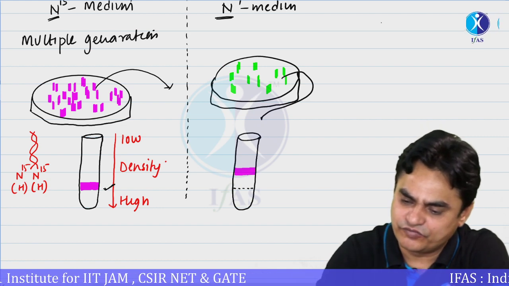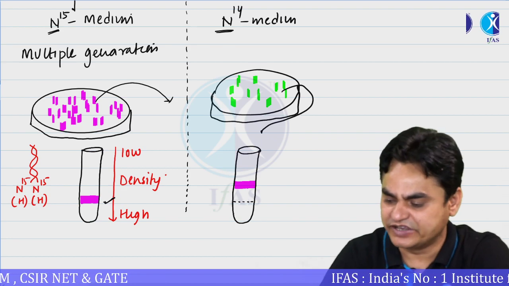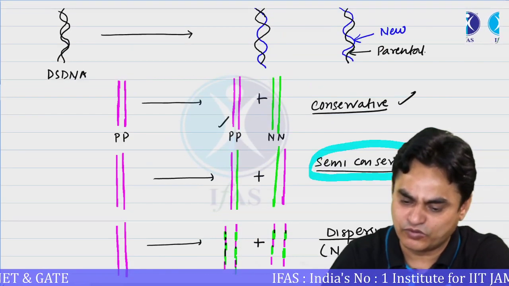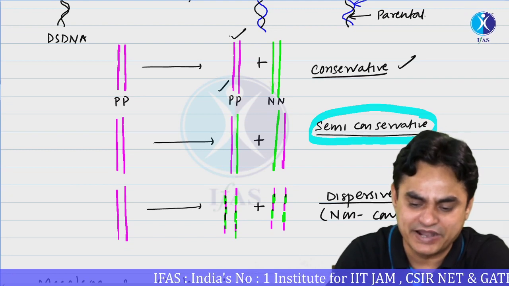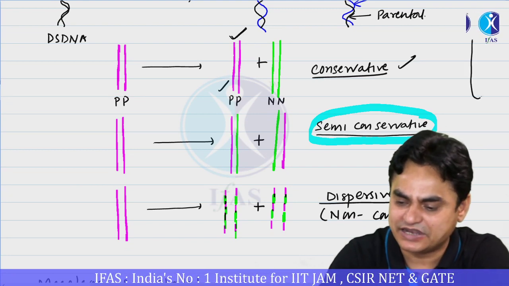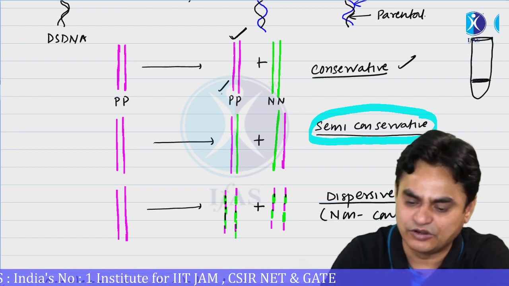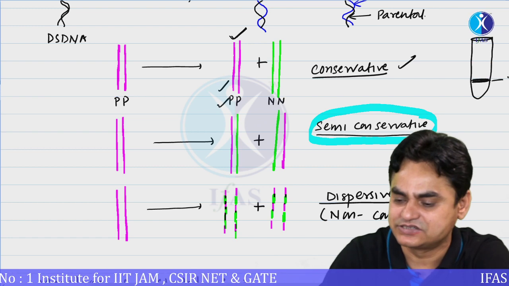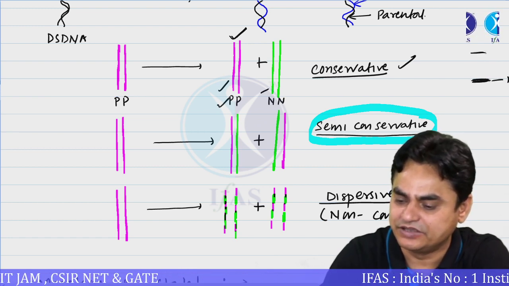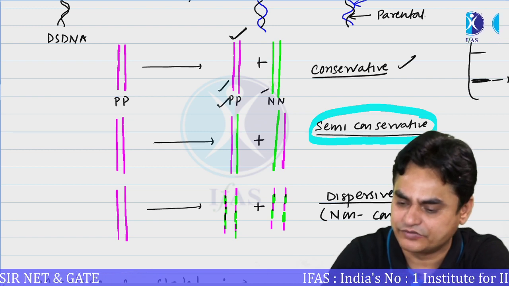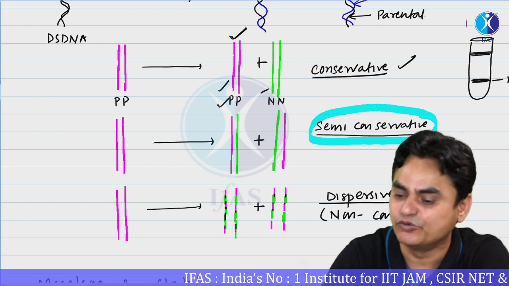Similarly, this intermediate density may be due to two different cases. If it had been conservative, you must get one band at the higher place, which includes both heavy strands, and another band somewhere here, which must represent the new strands.